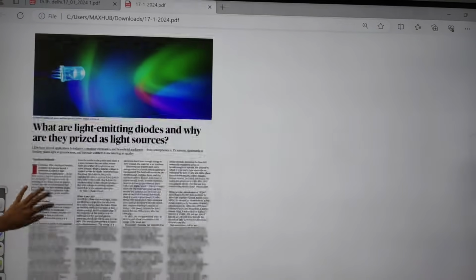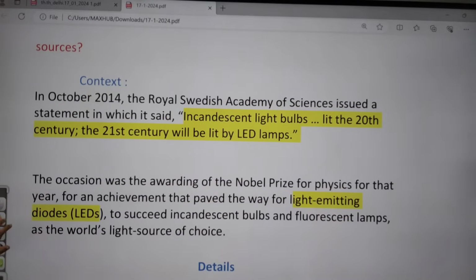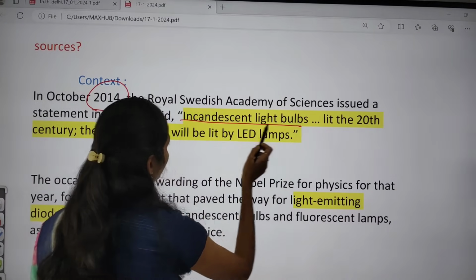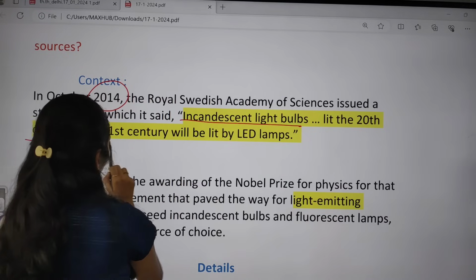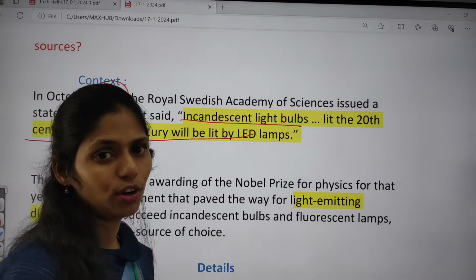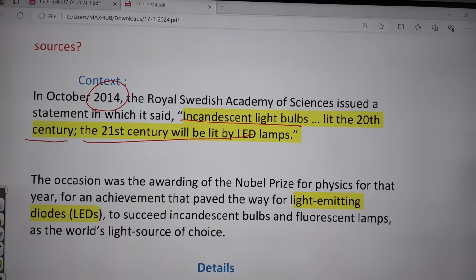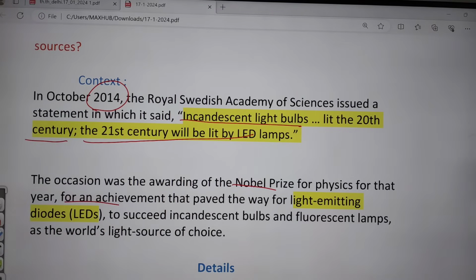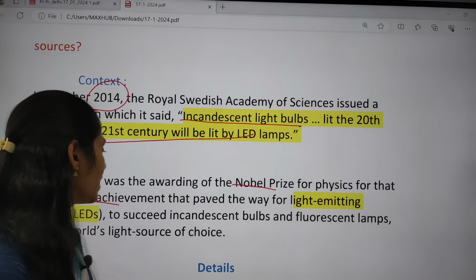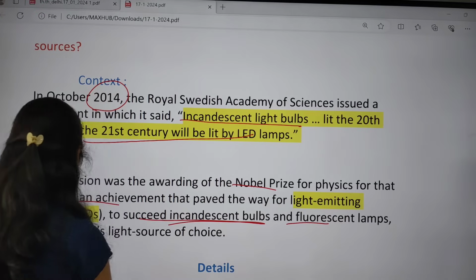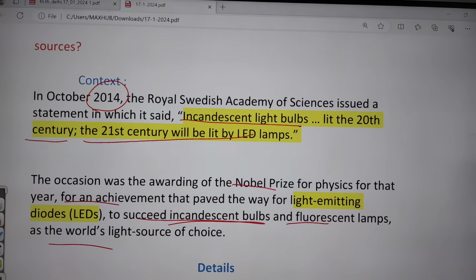It is regarding LEDs, that is light emitting diodes. In October 2014, the Royal Swedish Academy of Science issued a statement that incandescent light bulbs lit the 20th century, and the 21st century will be lit by LEDs. The occasion was awarding the Nobel Prize for Physics for that year, an achievement that helped light emitting diodes, LEDs, succeed incandescent bulbs and fluorescent lamps as the world's light source of choice.